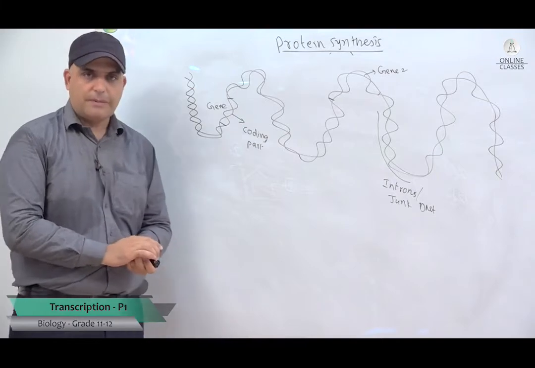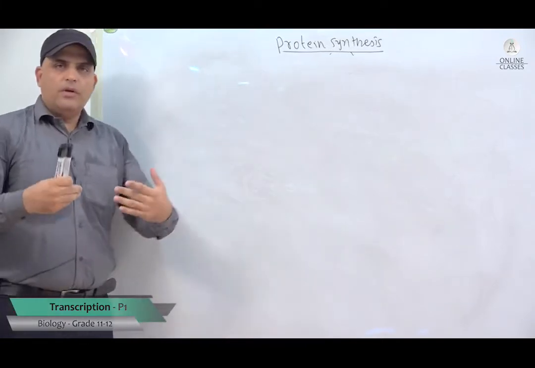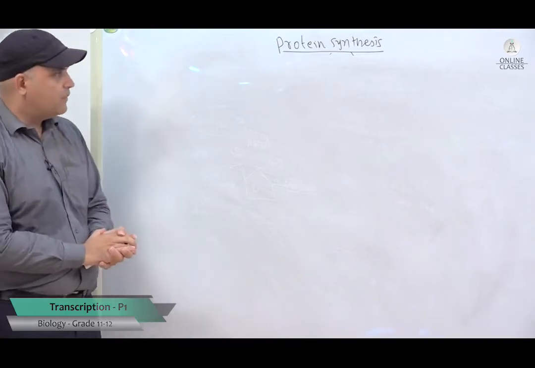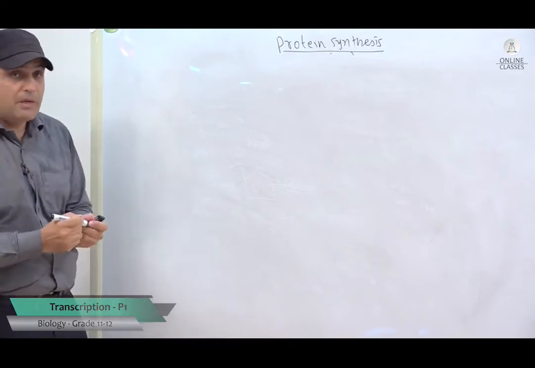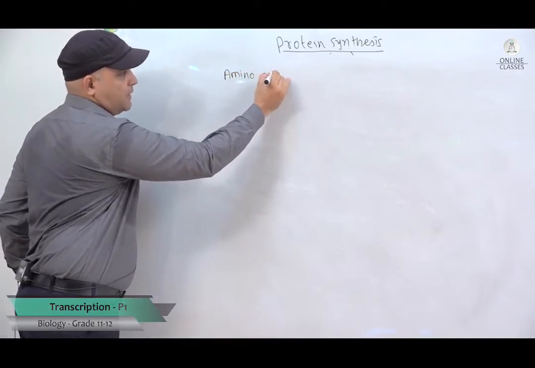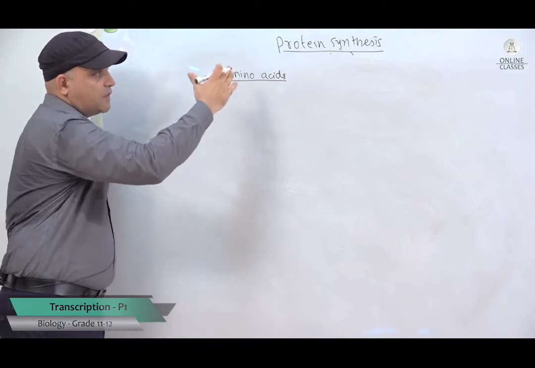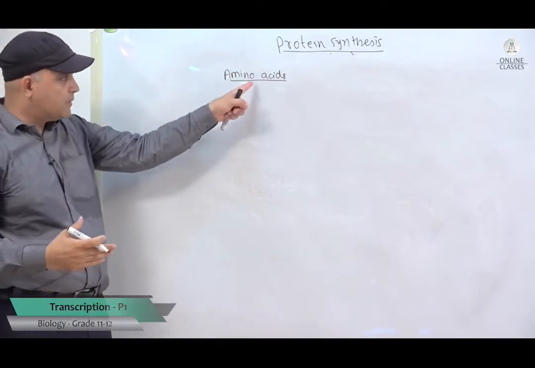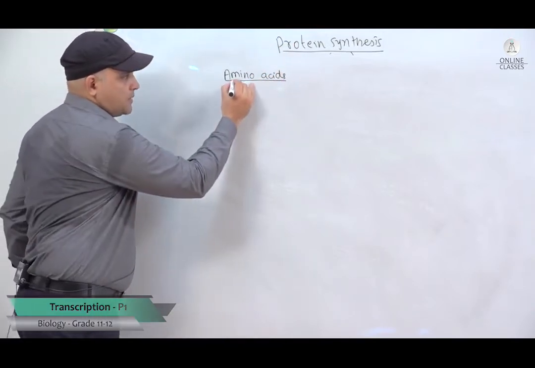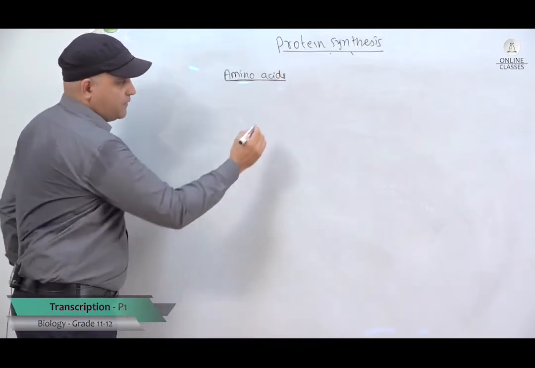You have about 23,000 genes which will help in protein synthesis. Before we go to the next part, let us discuss a little bit about the amino acids, because it will be helpful later. What are these amino acids? Because we learned that in protein synthesis, amino acids are joined together to form the protein. These are the monomers that will give rise to the polymers, right? So what are these amino acids? Let us discuss the chemical structure first.